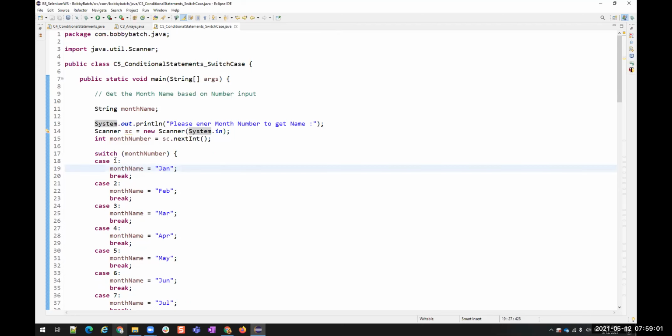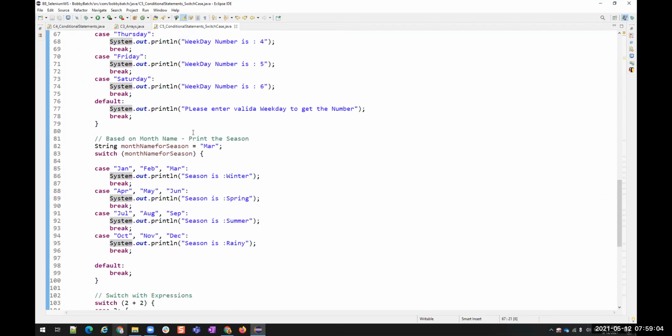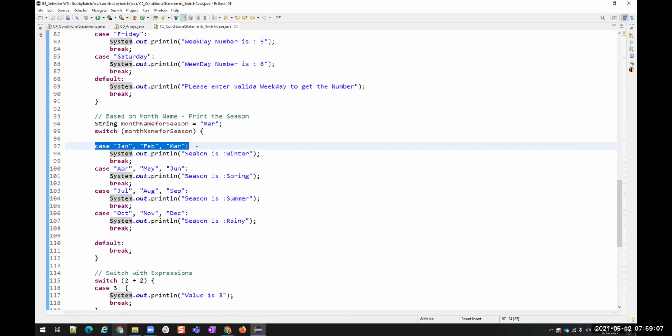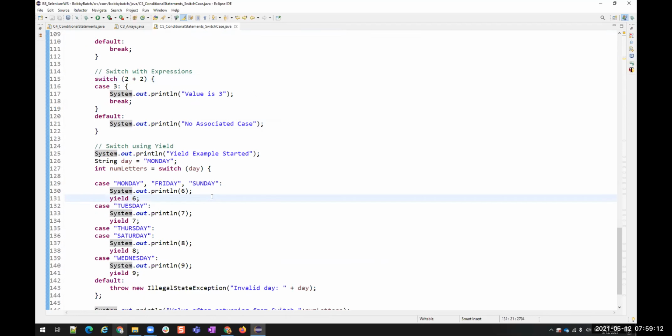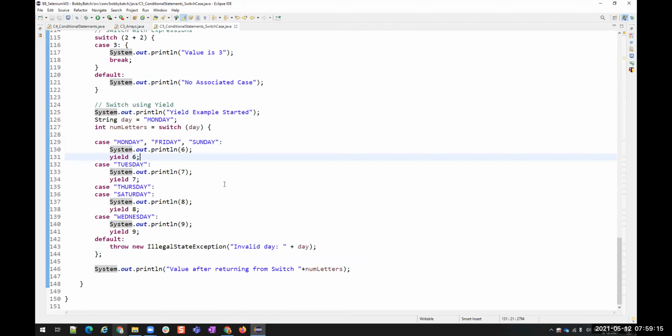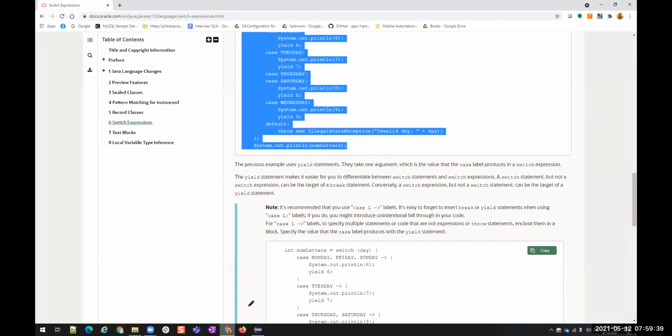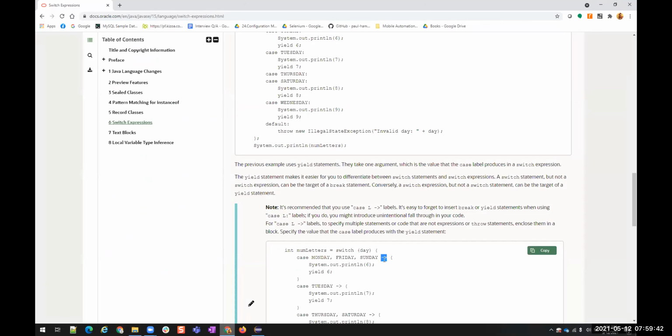Like having switch cases with numbers, switch case with strings, having multiple cases in a single case, and then expressions, and then yield. We have learned all these things. Just observe this one. We'll discuss this when we are discussing exception handling. So just remember this: throw, new, and then this exception. Okay, we'll see that later. So we have learned about all these switch case things, and we don't need these labels. You can ignore it.